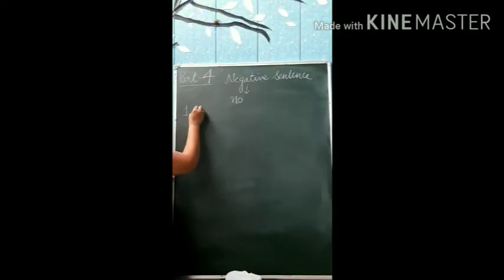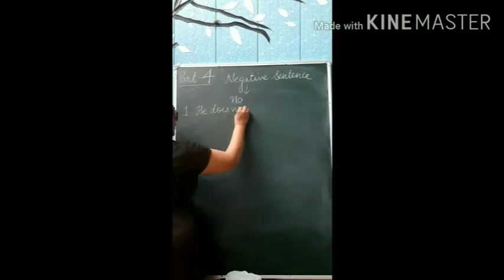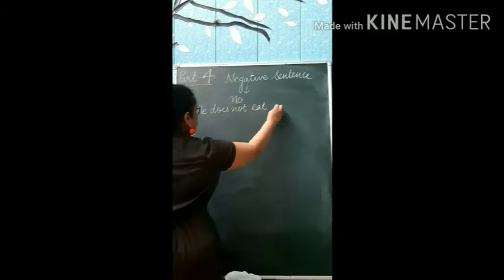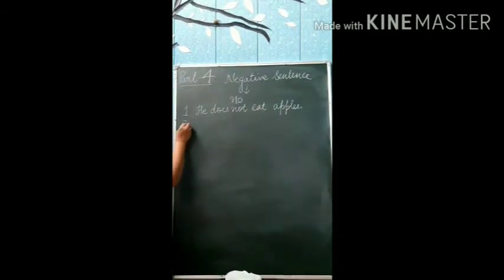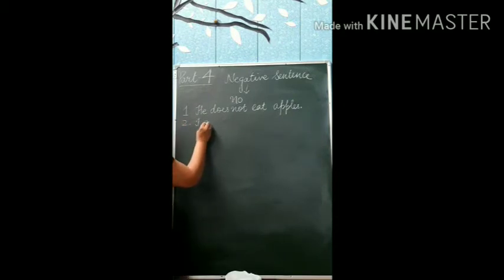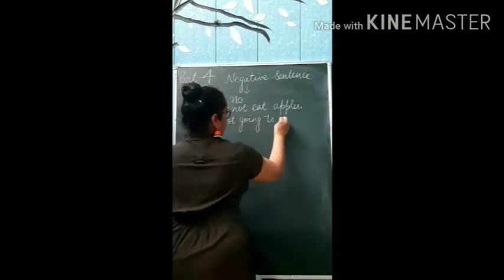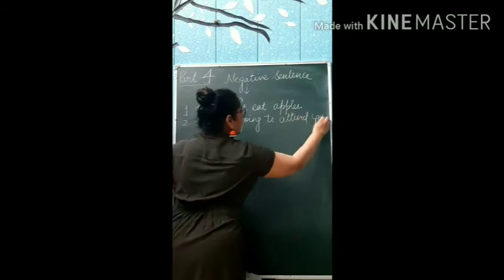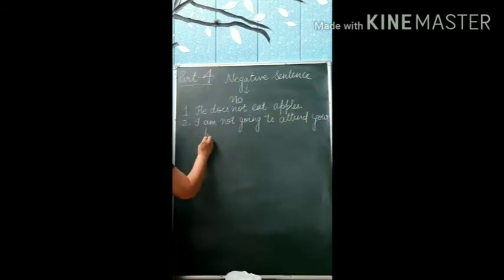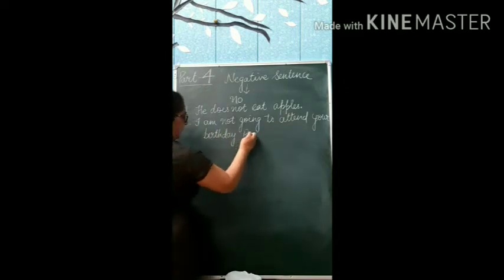For example, the first one, he does not eat apples. Second, I am not going to attend your birthday party.